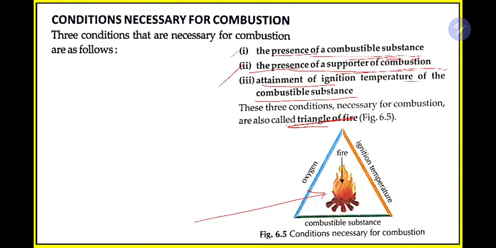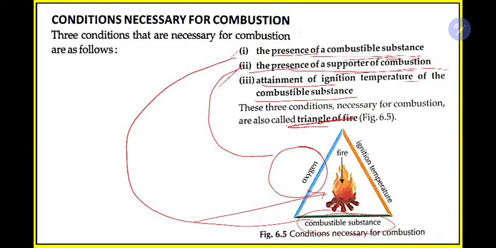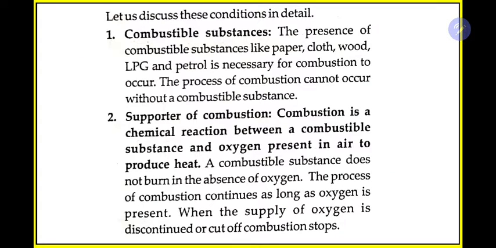You can look into this diagram. The first is oxygen, which I told as supporter. Next is combustible substance, for example wood. Look at over here, wood. And the third one is ignition temperature. That means a certain temperature you have to supply to it in the beginning, but you have to gain the temperature. After that it will start burning completely. So these are the main three conditions. We'll discuss each in detail.